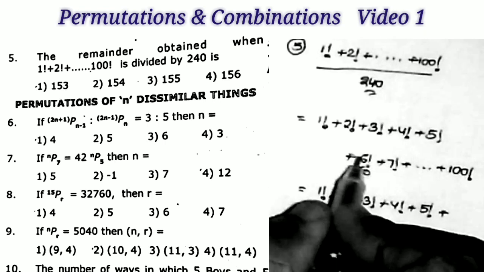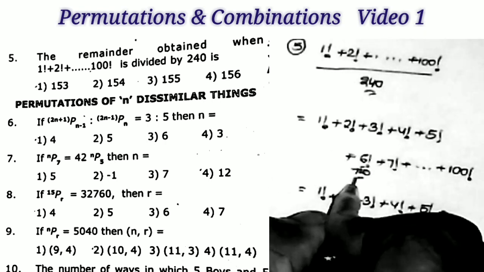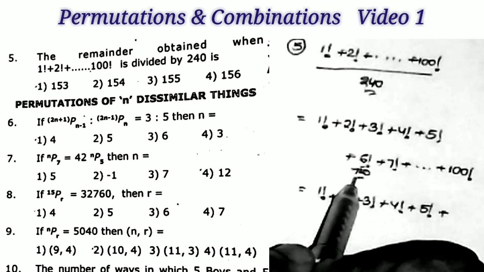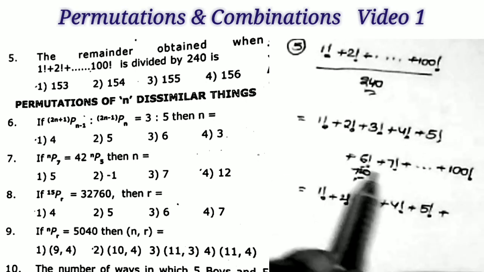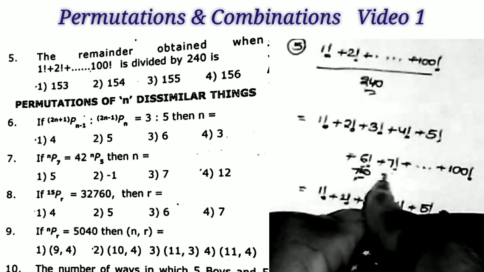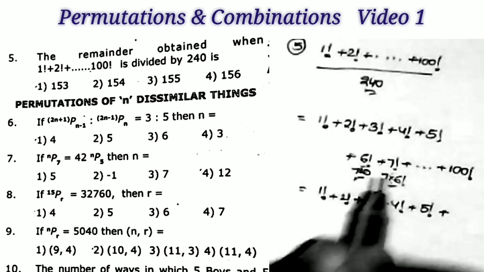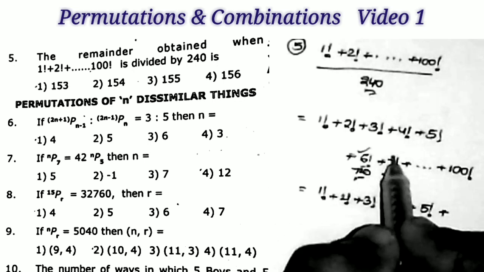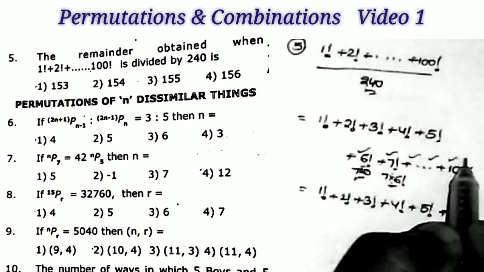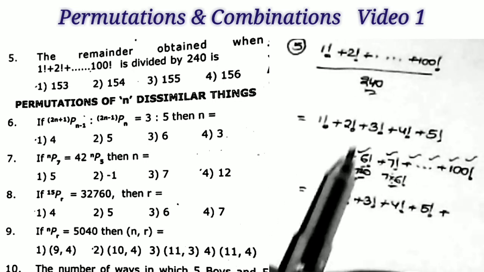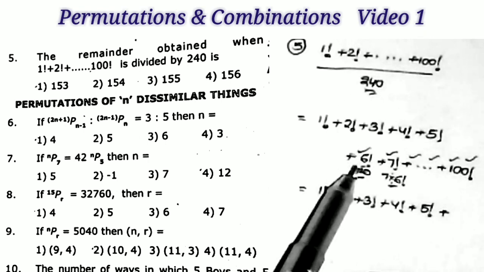What is 720? A multiple of 240, that is 240 into 3. Now what is 7 factorial? 7 into 6 factorial. Of course this is also a multiple of 240. From this number, all these terms are multiples of 240, since 6 factorial has the 240.